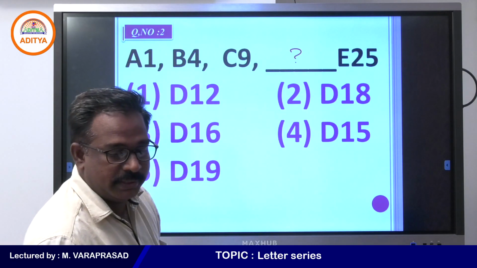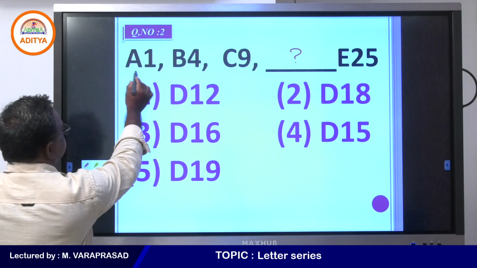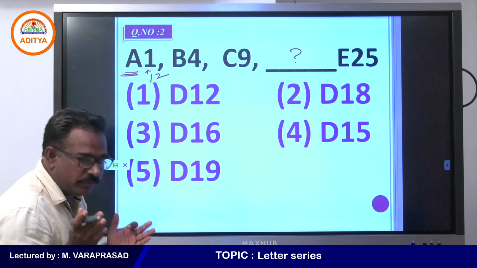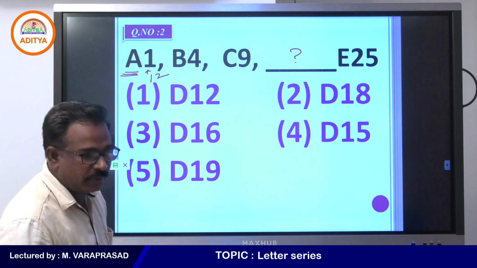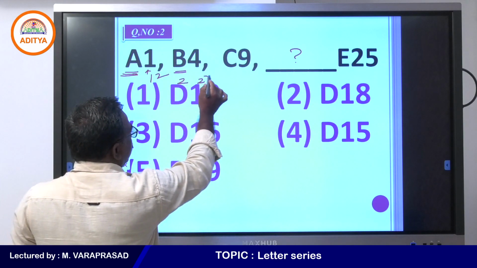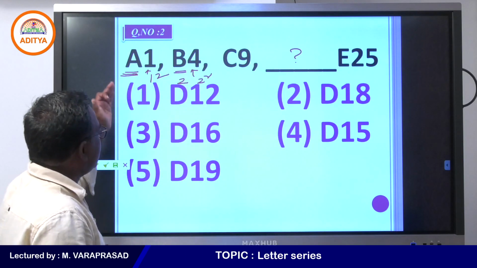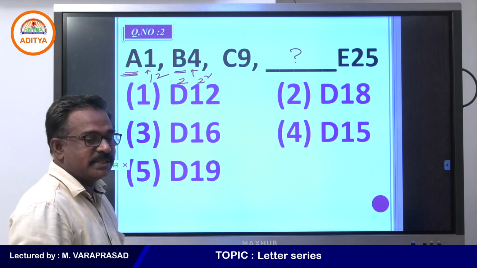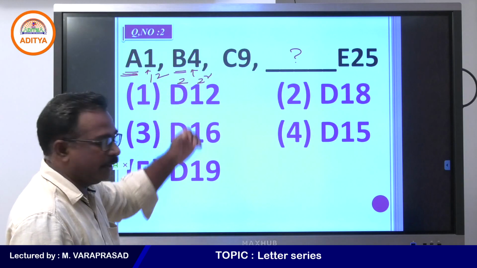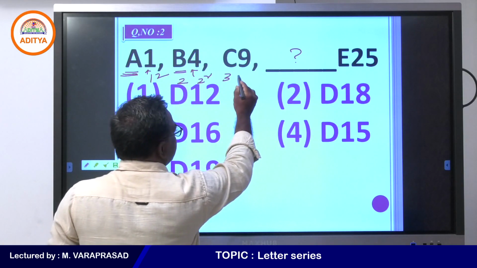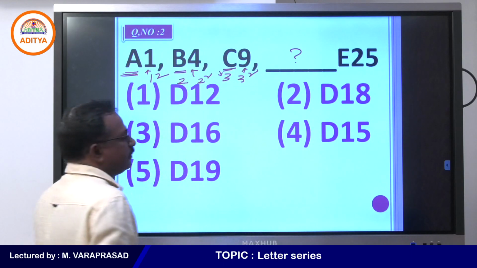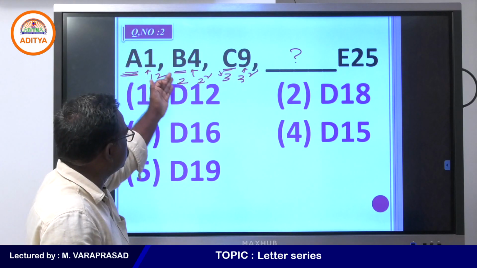Here A's place value is 1, and 1 squared is 1. B's place value is 2, and 2 squared is 4. So the letter and the value at its side is given as the square of that place value. So 1 squared, 2 squared, and here 3 squared. The place value of C is 3, and 3 squared is written here.